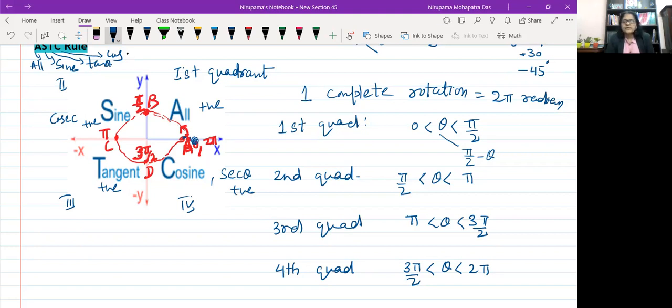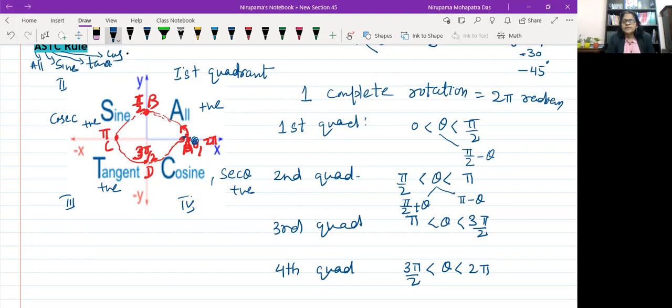Now you are in the second quadrant. In the second quadrant, as we have seen here, the angle is more than 90 degrees, less than 180 degrees. So we can express the angle in two ways. It may be pi by 2 plus theta, or pi minus theta. Less than pi, so pi minus theta. More than pi by 2, so pi by 2 plus theta.